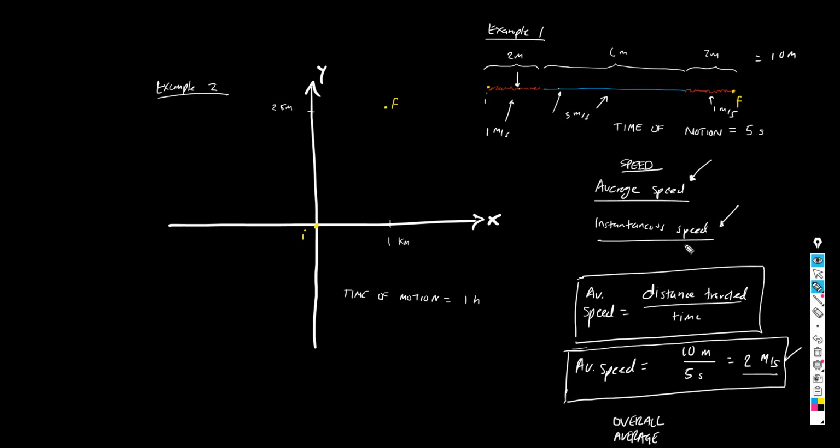And so on. So that is the difference between this concept, guys, average speed and instantaneous speed. The average is just the overall behavior, and the instantaneous speed is the speed that the particle has at a specific point in time. And this one, the instantaneous speed, can be very difficult to calculate. It's much more difficult. The average speed is very easy. It's just what we have been doing. Like, okay, get me the total distance traveled and get me the total time. I divide them, and that's it.